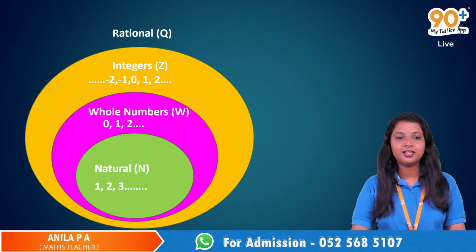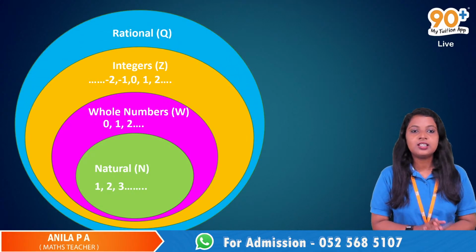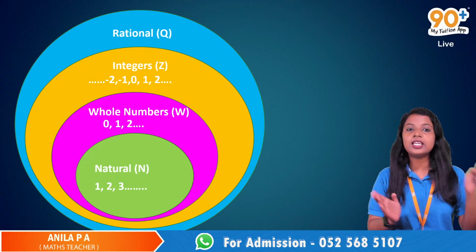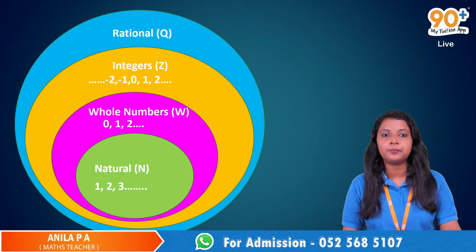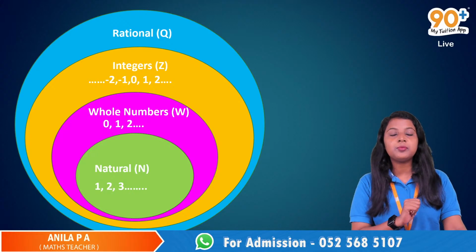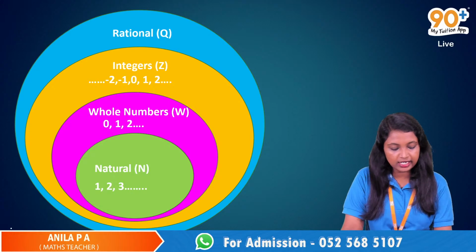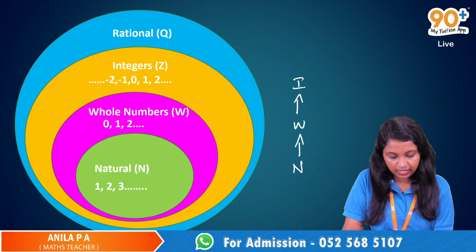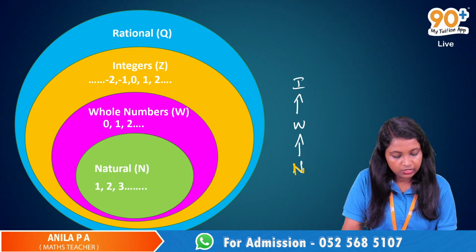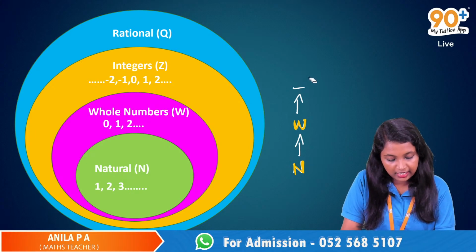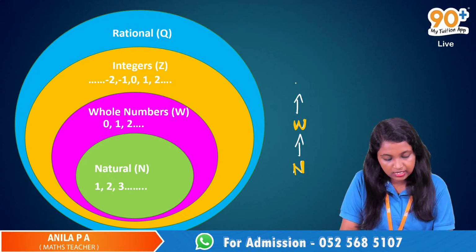We just started. So here we have natural numbers, that is 1, 2, 3, 4, etc., up to infinity. Then whole numbers 0, 1, 2, 3, 4, etc. Then integers, we just discussed this. Number system: natural numbers, whole numbers, integers and rational numbers. Always remember this order: natural numbers, whole numbers, integers, which is denoted Z, not I. Then we have rational numbers.